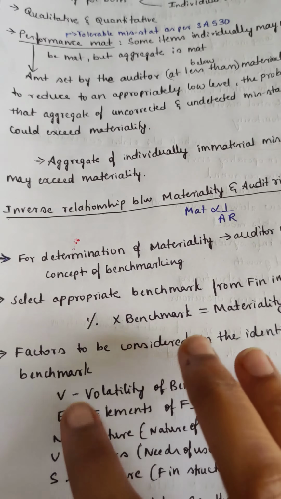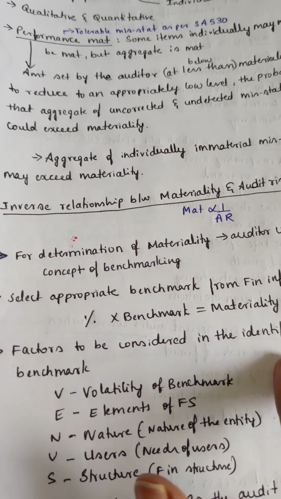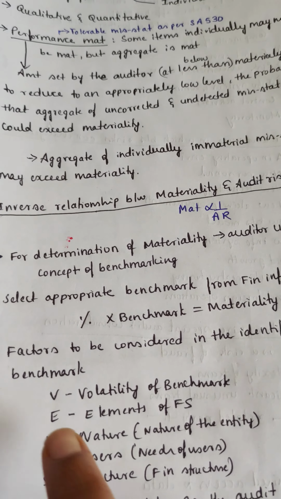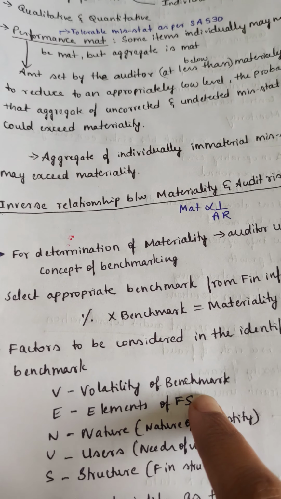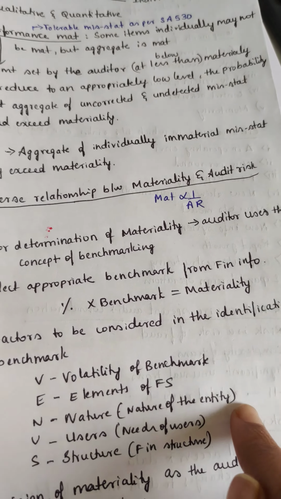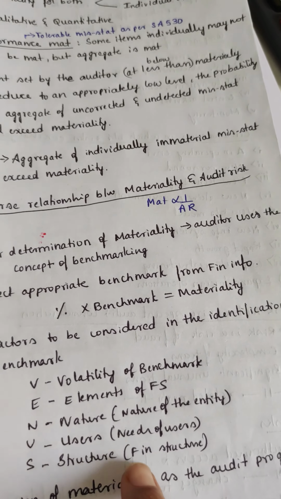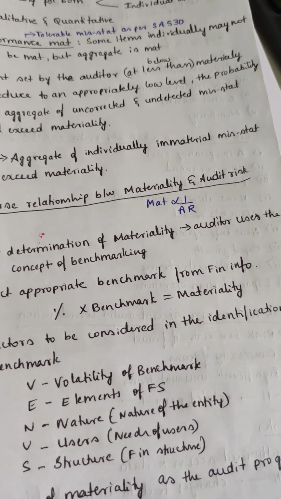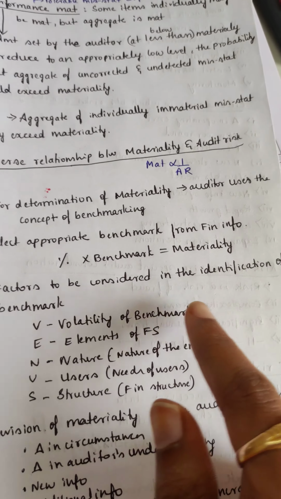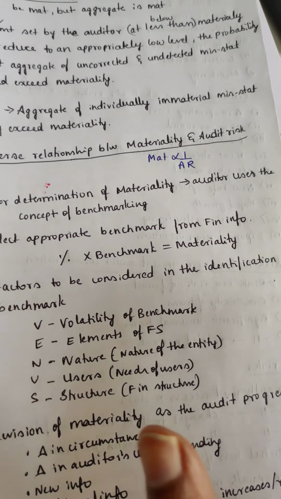Venus. This is given by Aarti Lahoti ma'am. I have followed the same thing. So the factors to be considered in identification of the benchmark are VENUS. What are the factors? Volatility of the benchmark, elements of financial statements, then nature of the entity, then needs of the users, then the financial structure. So what are the factors again? Volatility, elements, nature, users, then structure.